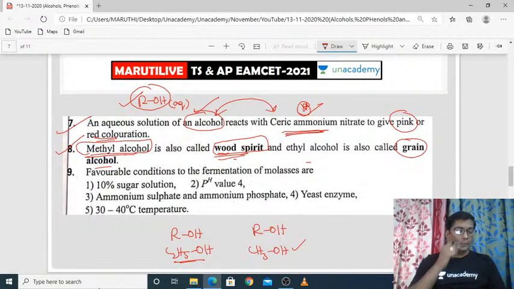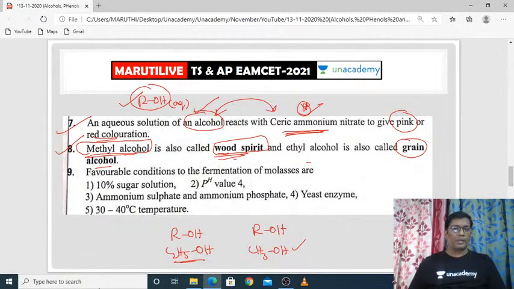This type of questions will be there, Sai Manikanta. From the EAMCET point of view, these types of questions will be asked by the EAMCET people. Okay, so you have to be thorough about these types of points. That's why I'm discussing point by point.